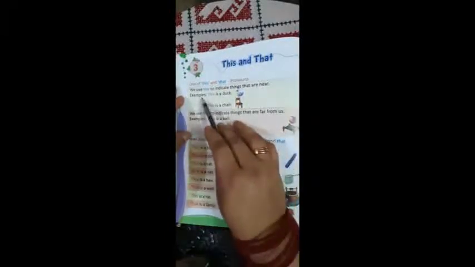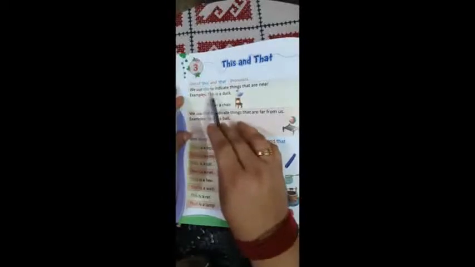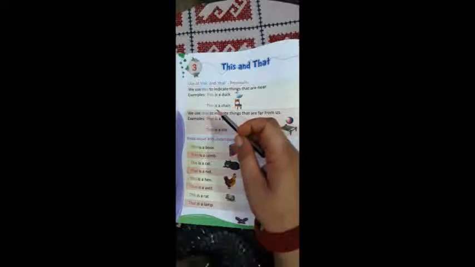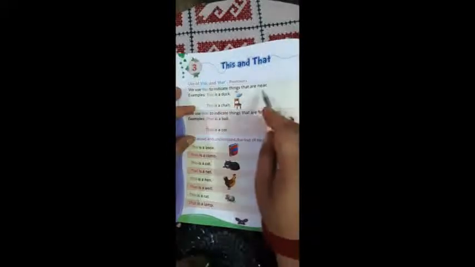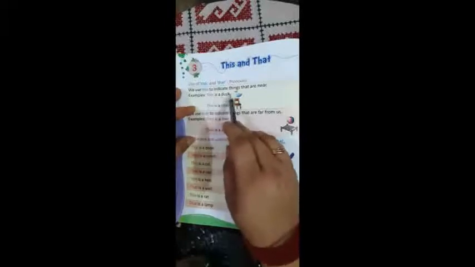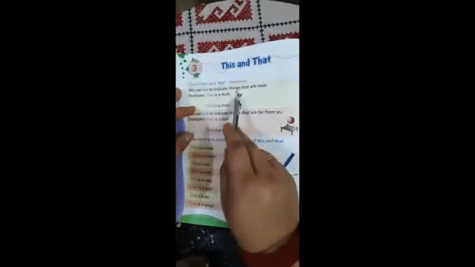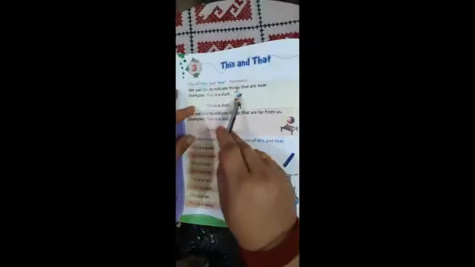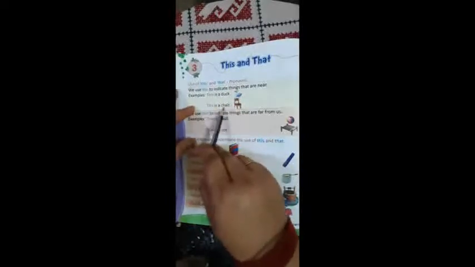It means we use this to indicate, मतलब हम ऐसी चीज़ों को दिखाने के लिए this का यूज़ करते हैं जो हमारे पास होती हैं. Near means पास में. ओके. Example, this is a duck, as this duck is near to this sentence. ठीक है. जो यहाँ पर सेंटेंस लिखा है उसके पास में है. Same, this is a chair, this chair is also near to this sentence.